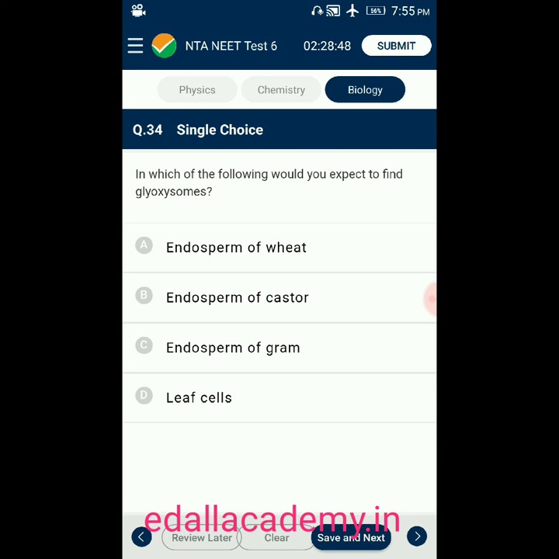Question number 34. In which of the following would you expect to find glyoxysomes? Option A, endosperm of wheat. Option B, endosperm of castor. Option C, endosperm of gram. Option D, leaf cells. From the given four options, the correct option for this question is option B.